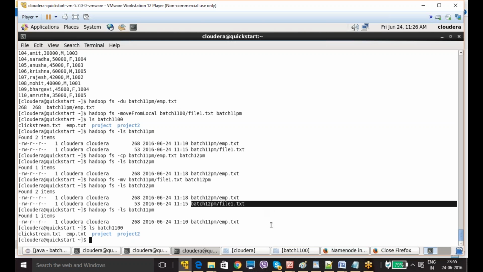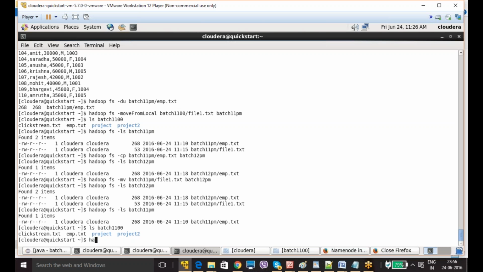How can I do that? You can do it in two ways. hadoop fs -copyToLocal also can work out. Copy to local, we need to give batch 11 pm slash emp.txt. Where do you want to copy?